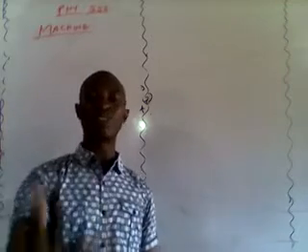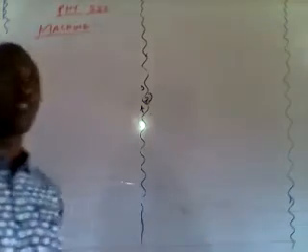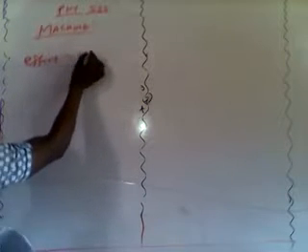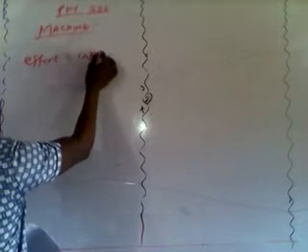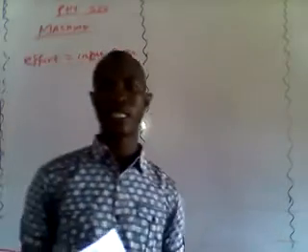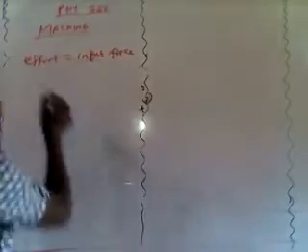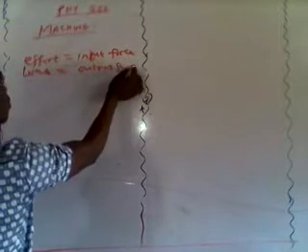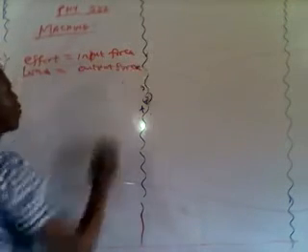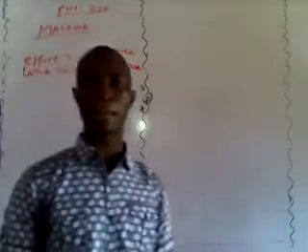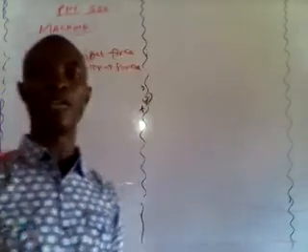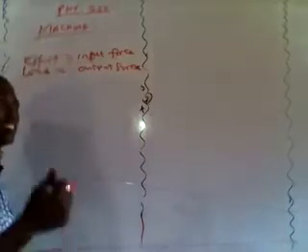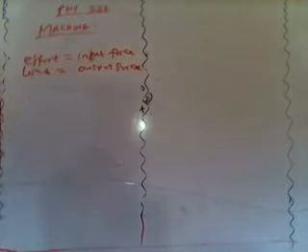The effort being applied on the machine is what we call the input force. And the load being raised by that machine is what we call the output force. So that's why we define a machine as any tool which allows an input force to be applied at one end in order to overcome the resistance at the other end.